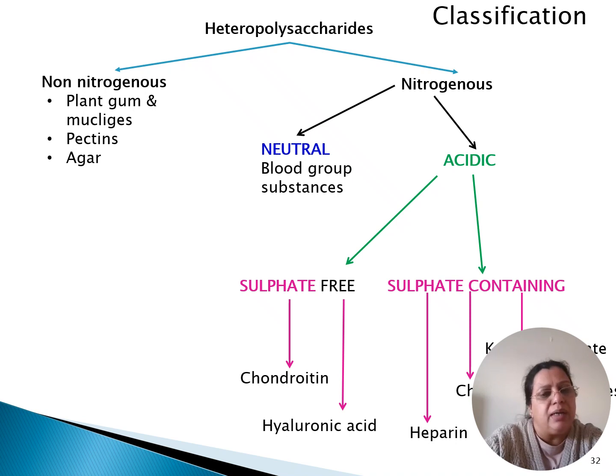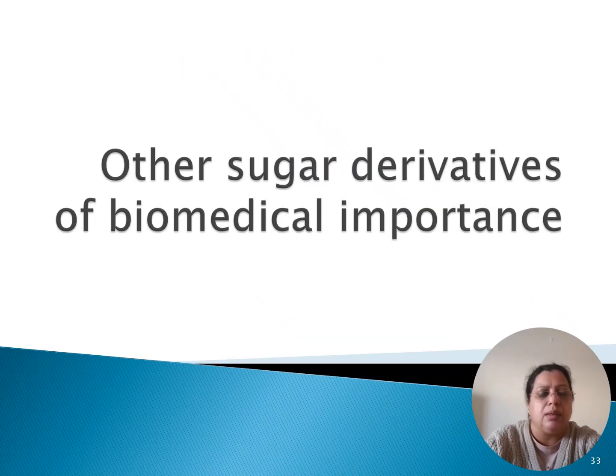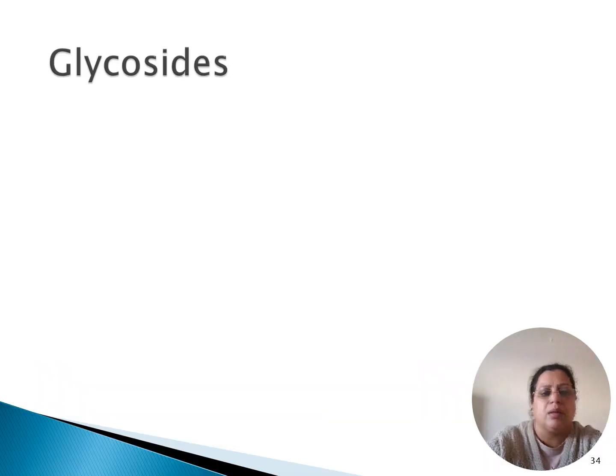Under sulfate free you have two: chondroitin and hyaluronic acid, and in sulfate containing you have keratin sulfate, chondroitin sulfate and heparin. The best thing for you to remember is to make this chart, draw it on a piece of paper and paste it on the wall next to you so that you can keep on revising, because it gets confusing. Now let us discuss other sugar derivatives which have biomedical importance.